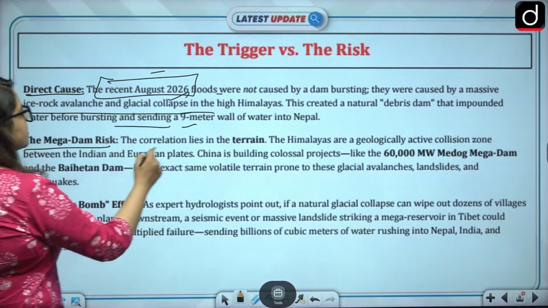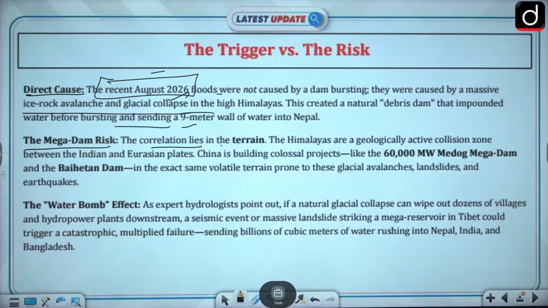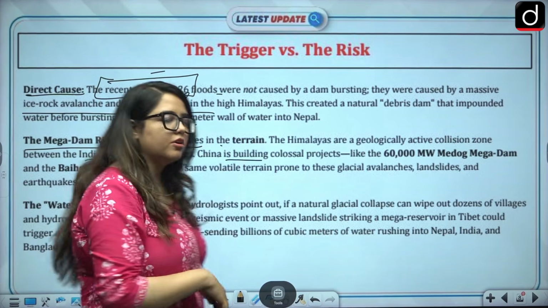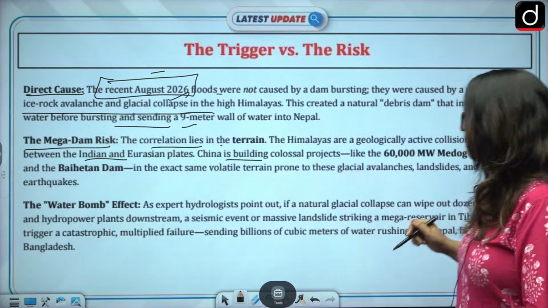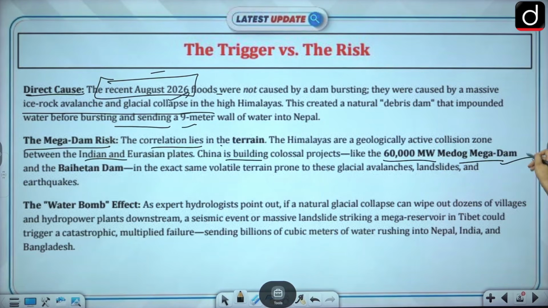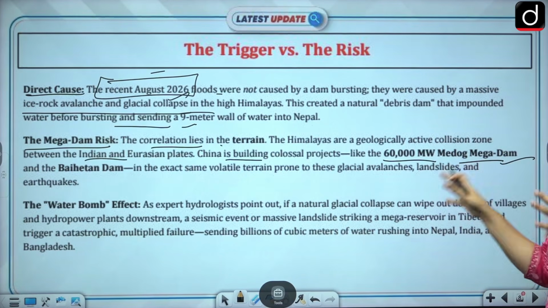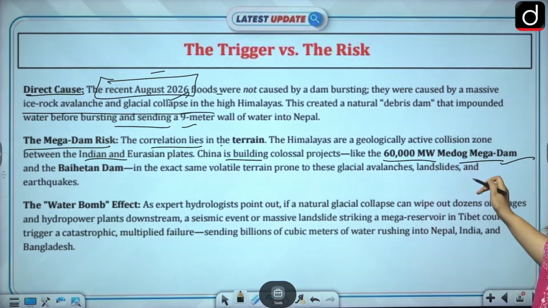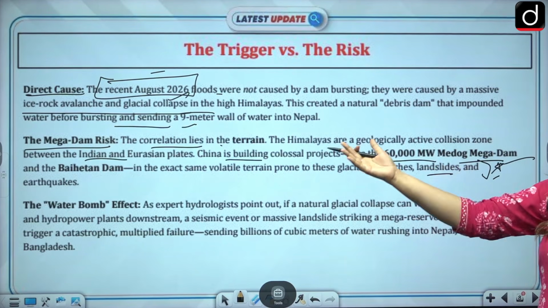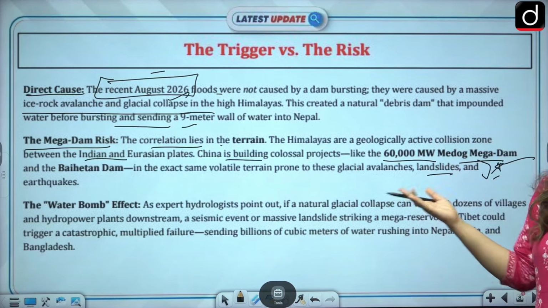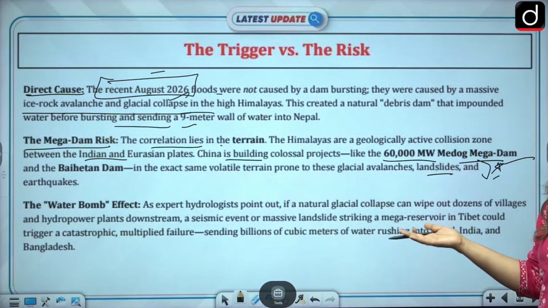Then mega dam risk. The correlation lies in the terrain. How so? The Himalayas are a geologically active collision zone between the Indian and Eurasian plates, right? China is building colossal projects at the same time, like the 60,000 megawatt project that is already happening in the same volatile terrain, prone to all these landslides and avalanches. Why this area? Go somewhere else. Go find it somewhere else. And if you cannot, then don't do it. Simple. Why are you forcing it?